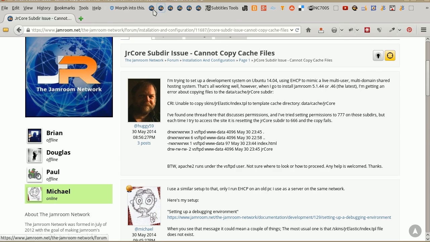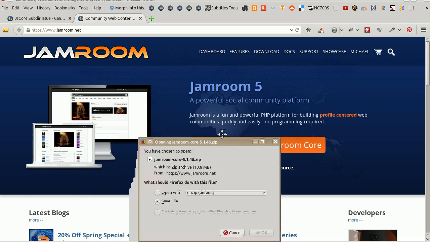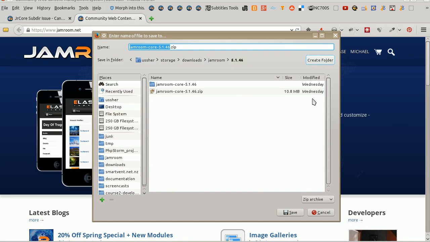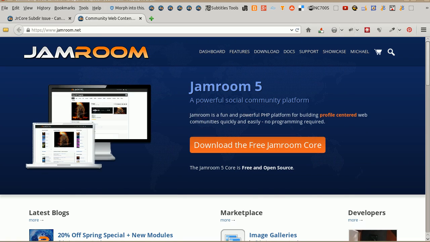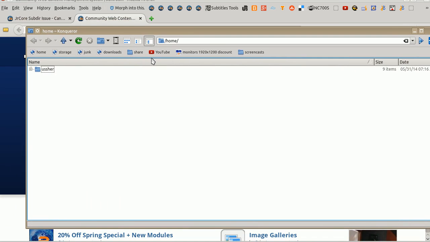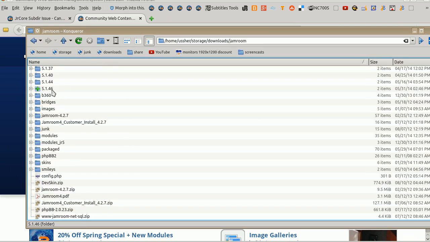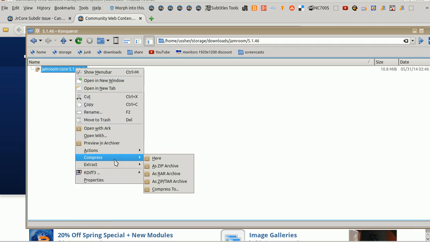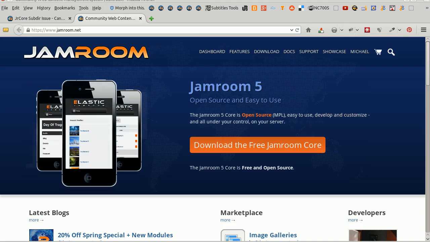First things first, get Jamroom. There it is. Save it again. Right. See, we've got it. Downloads. Jamroom. Delete that. Extract it. Right. So there's Jamroom there.